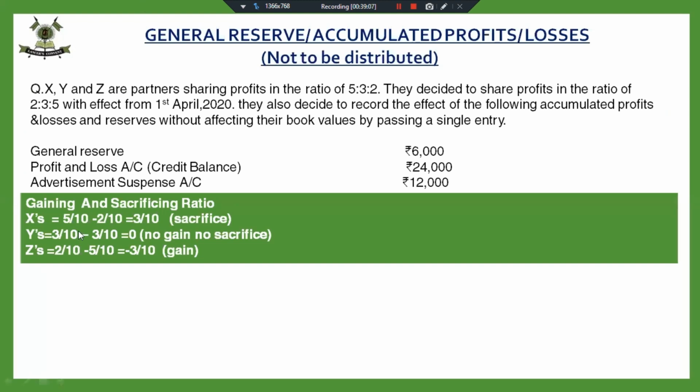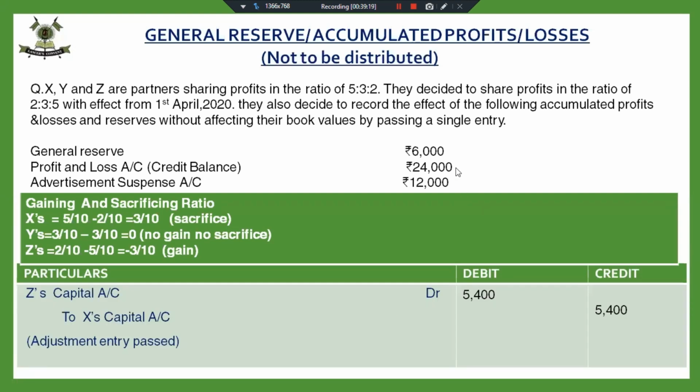Fine. So X is sacrificing, it is positive. Z's share is negative, it is gain. And Y is neither sacrificing nor gaining. So for my entry, I will see the net amount. Net amount is 30. General reserve is positive. Profit and loss account, credit balance is positive. Advertisement suspense account is a negative balance, it is loss. So 30 minus 12, net amount is positive. That is 18,000, and 3/10 of 18,000 is 5,400.